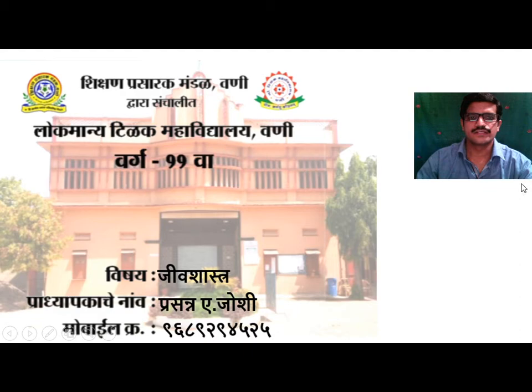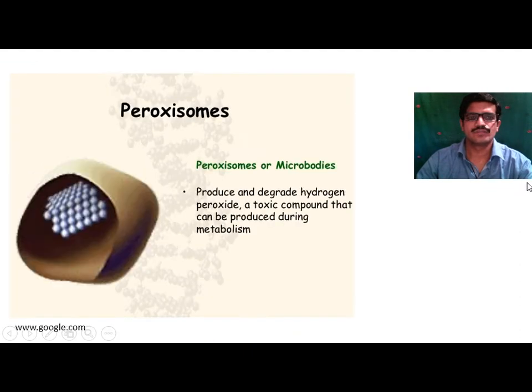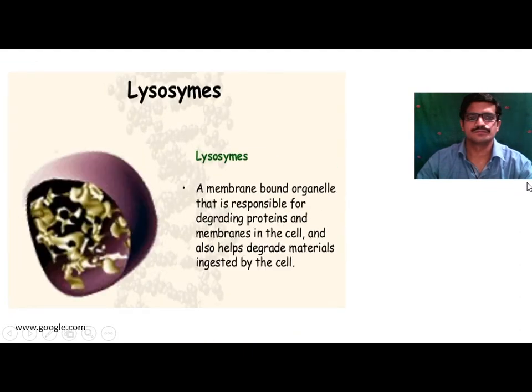Today we will study the next topic, lysosomes. Lysosomes are present in the plant cell as well as in the animal cell. This small membrane-bound organelle is responsible for degrading proteins and membranes in the cell, and it also helps degrade material ingested by the cell.